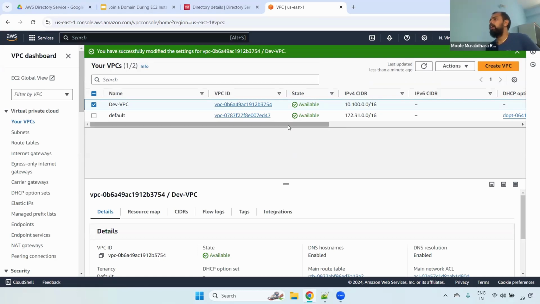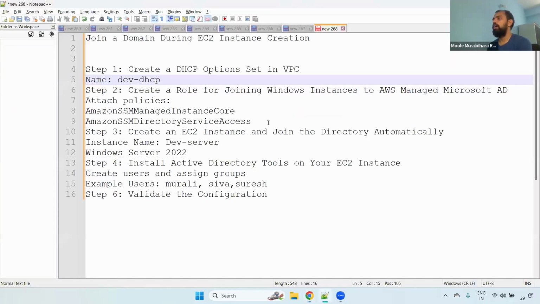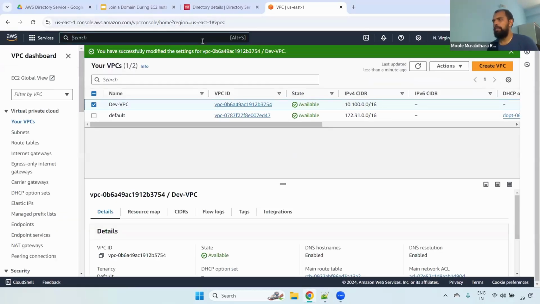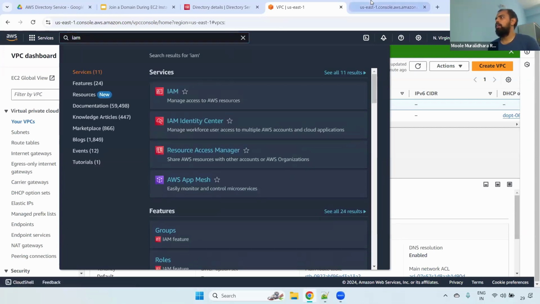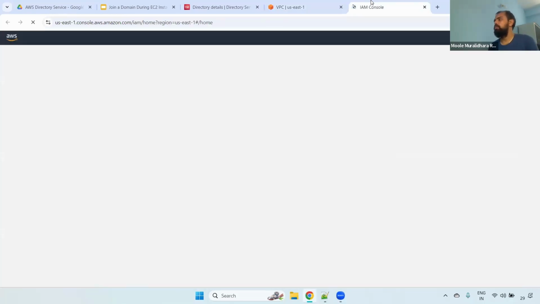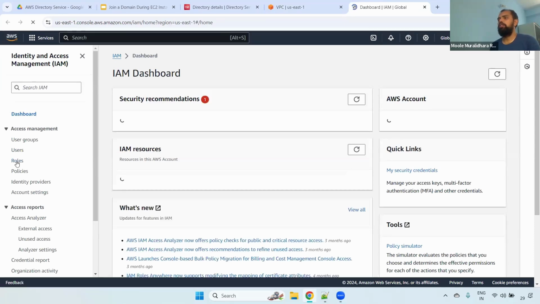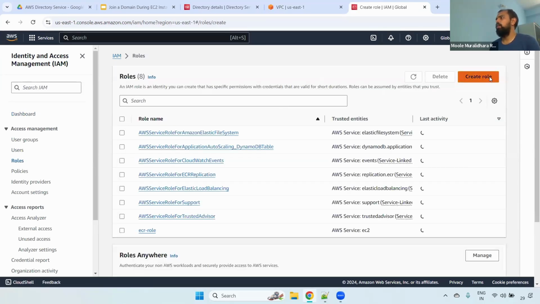When you are adding this particular directory service to that particular EC2 instance, we require a role. The particular role contains these two policies. For that, I'm creating one role. So for that, go to the IAM. Here, go to the roles and then create a role.